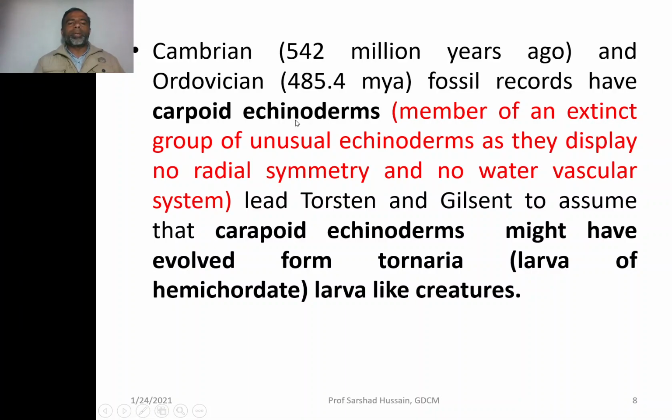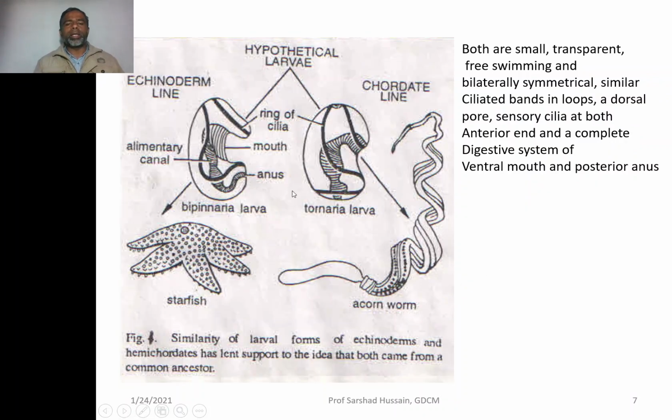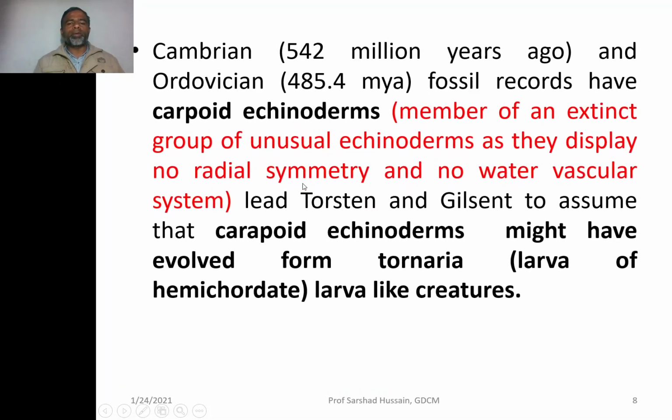So, because of the presence of carpoid echinoderms in both of these two periods, Toston and Gilston assumed that carpoid echinoderm might have evolved from Tarnaria larva-like creature. This was the larva-like Tarnaria larva. So they assumed that a creature similar to this Tarnaria larva was the ancestor from which the echinoderms have evolved.